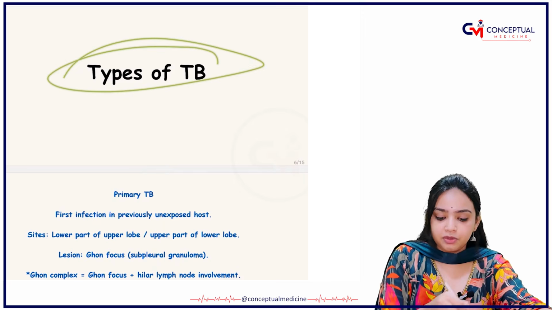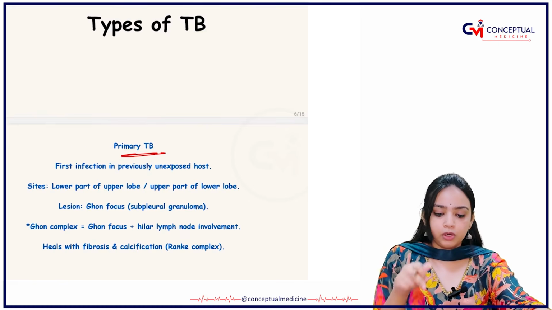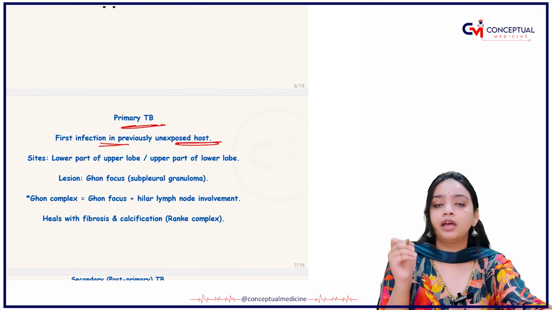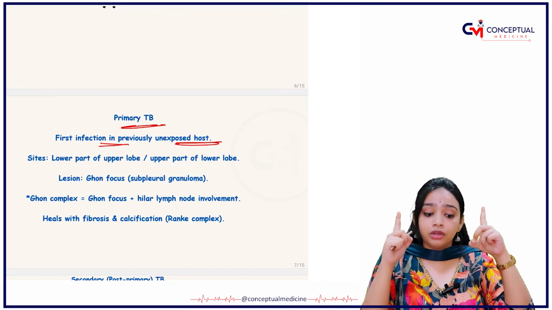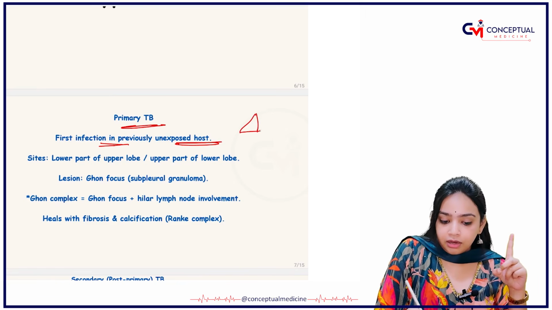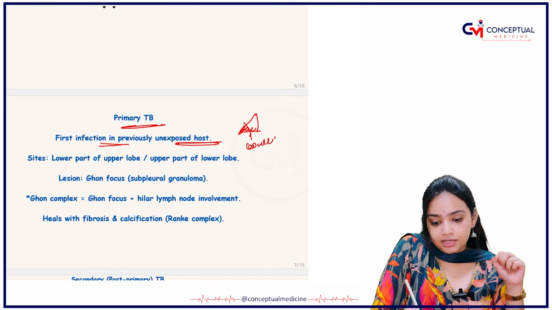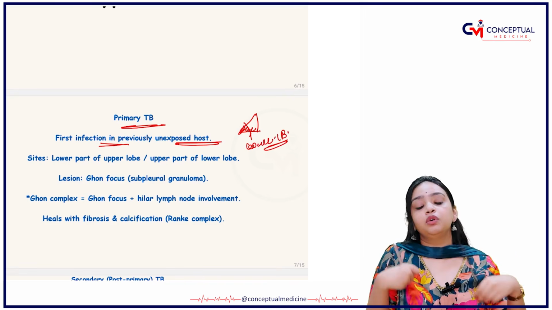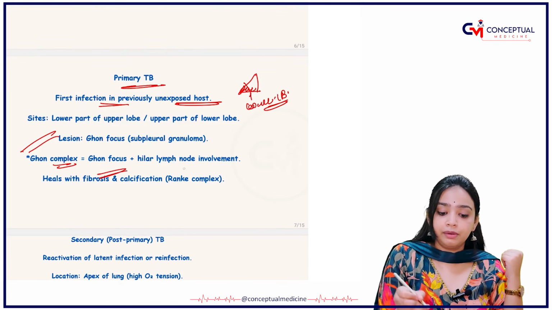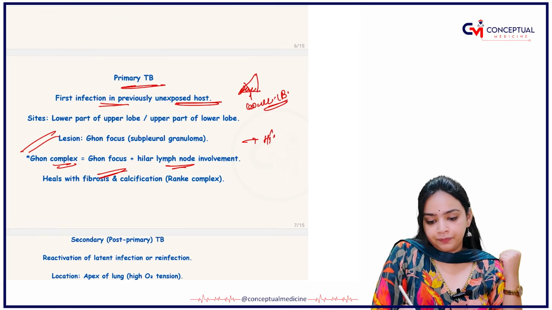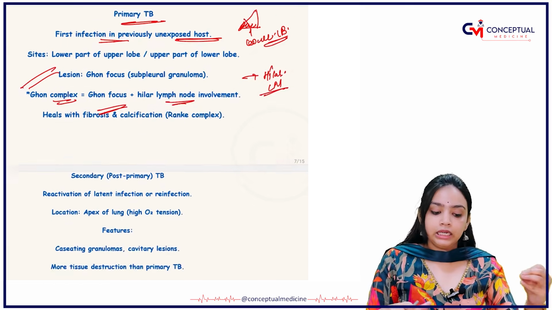Okay, so you have the types of TB. The first one is primary tuberculosis. What happens in primary tuberculosis? There is first infection in a previously unexposed host. In primary tuberculosis, the tuberculosis is occurring for the very first time. What part is affected? Mostly the lower lobe is affected. You have something called the Ghon complex: Ghon focus plus hilar lymph nodes.